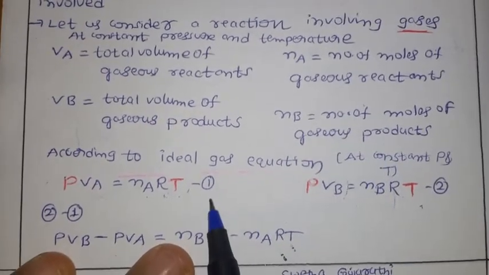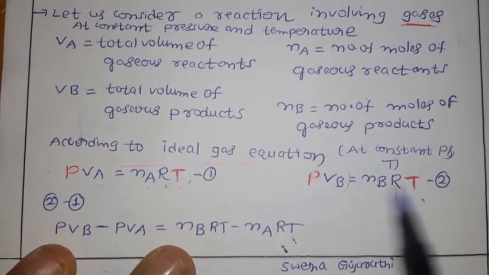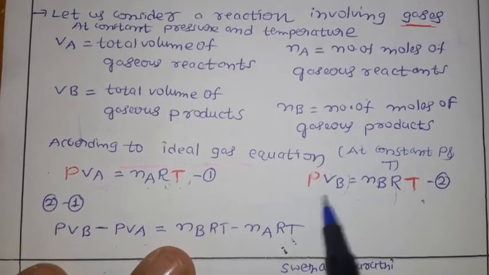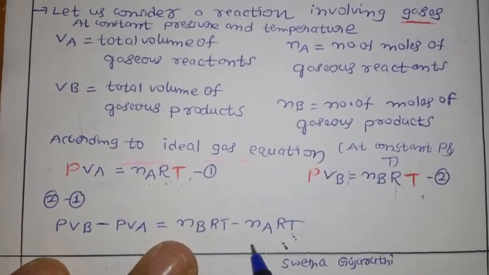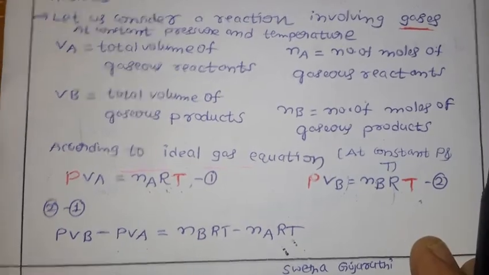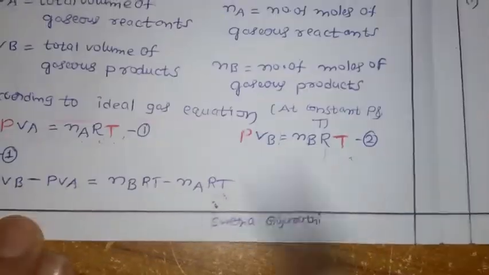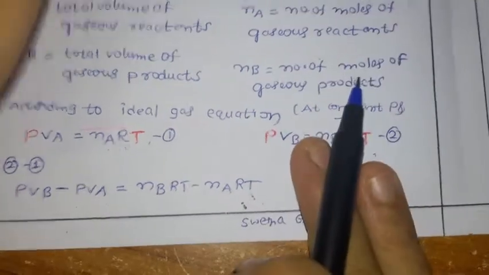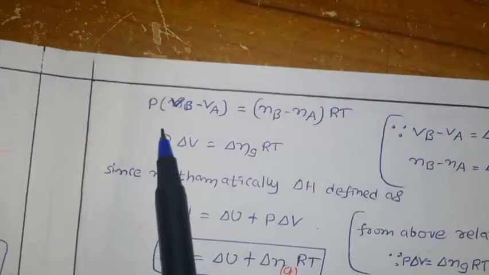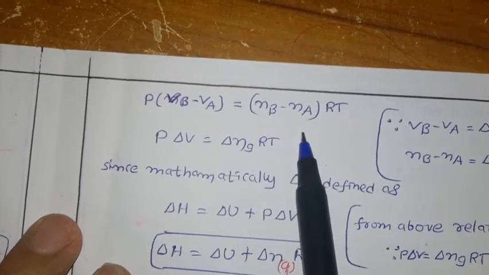Now this I am assuming as equation 1. This is equation 2. Now if you go for equation 2 minus 1, what happens here? PVB minus PVA equal to NBRT minus NaRT. Now in this case, RT is common, and on the left side pressure is common. So if you take the common factors, P into (VB minus VA) equal to (NB minus Na) RT.